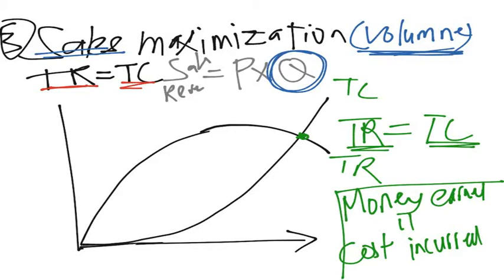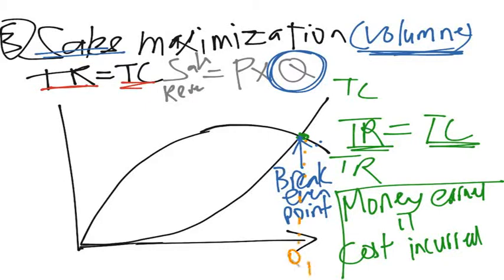Okay, we call this point the break-even point, because after this point, if firms produce more, the firm is actually making a loss. Okay, because for example, if firms produce more than this output, this is Q1. If firms produce at Q2, the total cost is higher than the total revenue, which makes profit negative.